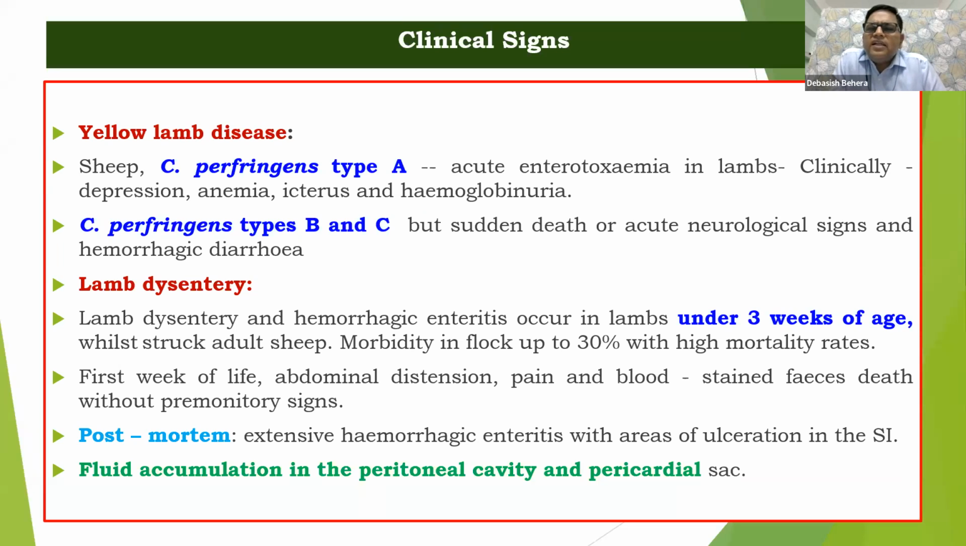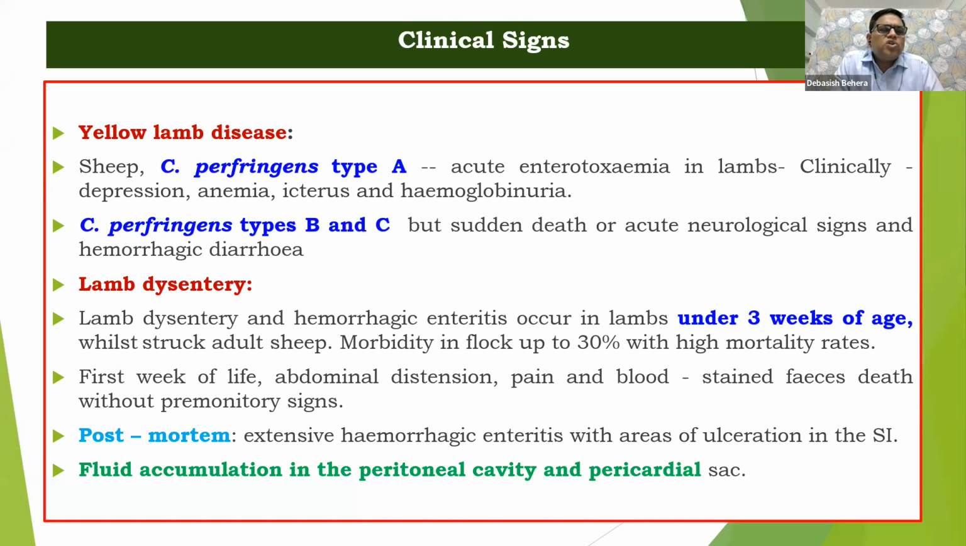So as regards the clinical signs, in the last slides we have discussed the common clinical signs in general in enterotoxemia, but here I have made some specific diseases and their clinical signs. Here sheep, Clostridium perfringens type A, mostly we see in case of sheep. That is acute enterotoxemia in lambs. Mostly we get depression, anemia, icterus, that is your jaundice, as well as hemoglobinuria.